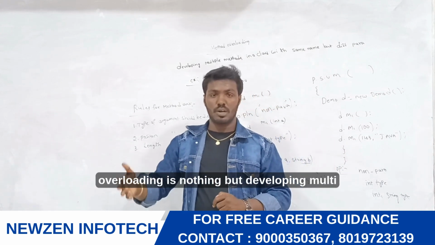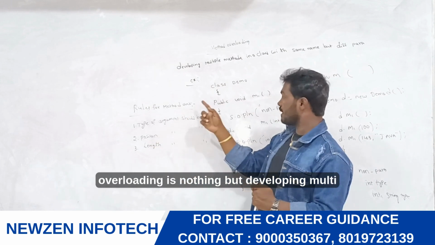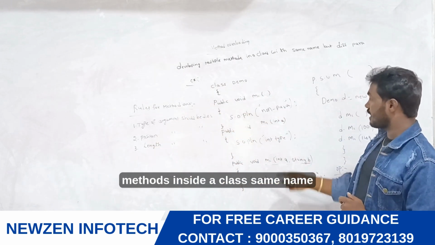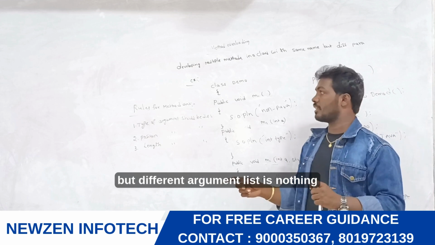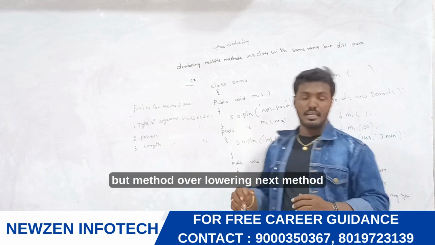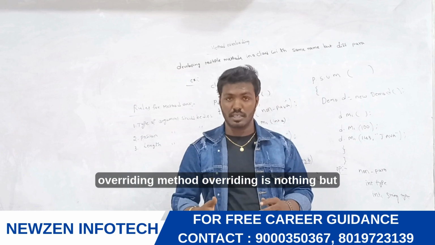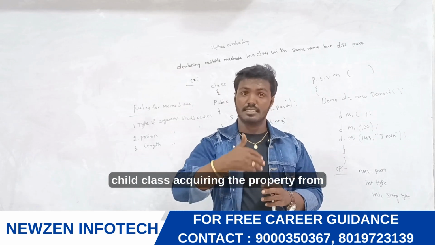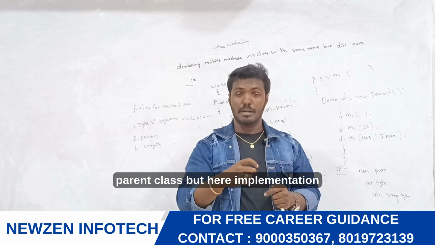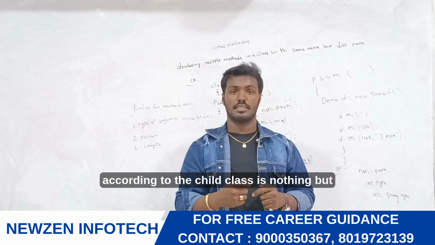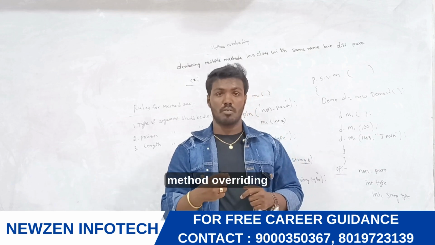Method overloading is nothing but developing multiple methods inside a class with the same name but different argument lists. Next, method overriding. Method overriding is nothing but a child class acquiring the property from the parent class, but with the implementation according to the child class.